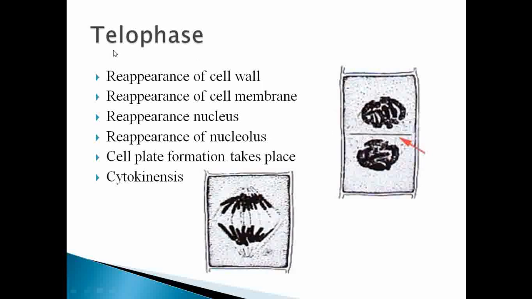Then in the next part of telophase, what happens? There is a division of cytoplasm. Due to the division of cytoplasm, the cell plate is formed in between the two daughter cells. That's why they separate from each other. And as a result of mitosis, from a single cell, two identical daughter cells are formed, which are exact copies of their parent.